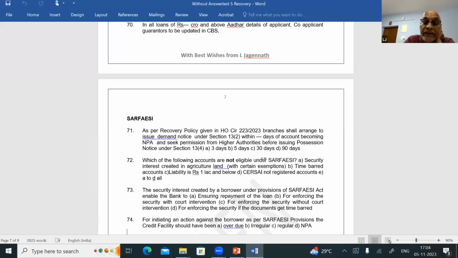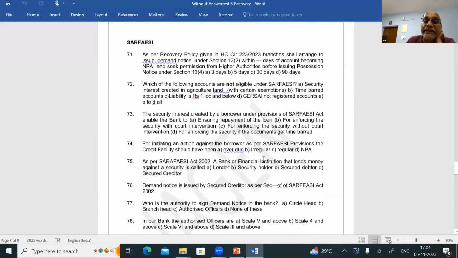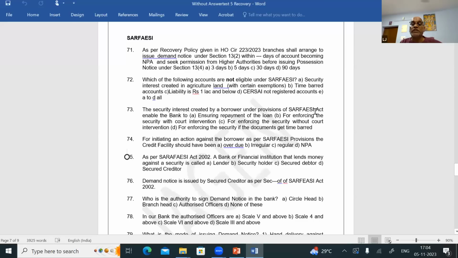Question number 73. The security interest created by a borrower under the provisions of the SARFAESI Act enables the bank: ensuring repayment of the loan, for enforcing the security with court intervention, for enforcing the security without court intervention, for enforcing the security if the documents get time barred. So, for enforcing the security without the court intervention only, the SARFAESI Act has come into picture. So, for question number 73, answer is C.